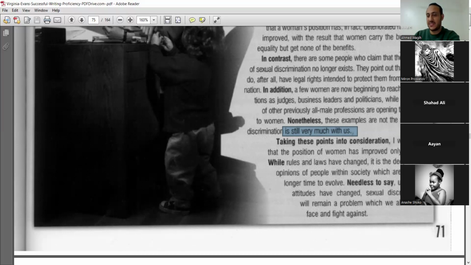Okay, taking these points into consideration, this is how to conclude, how to write your conclusion. I would say that the position of women has improved only slightly, while rules and laws have changed. It is the deep-rooted opinions of people within society which are taking a longer time to evolve. Needless to say, until these attitudes have changed, sexual discrimination will remain a problem which we all need to face and fight against.